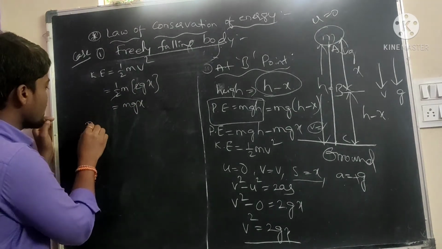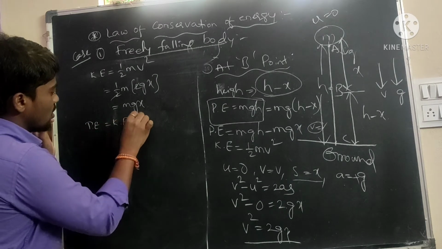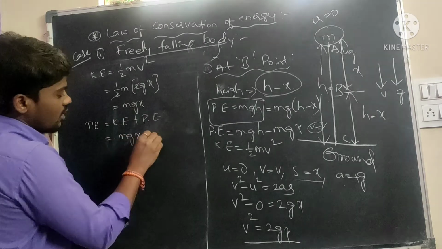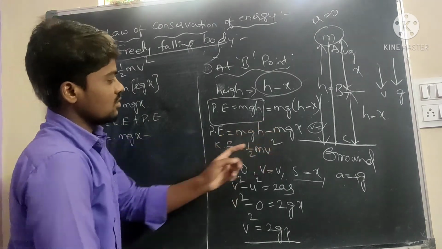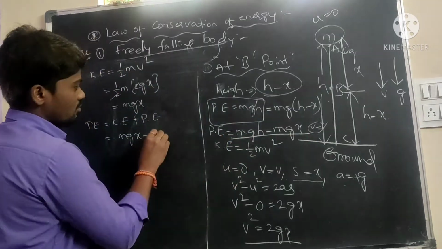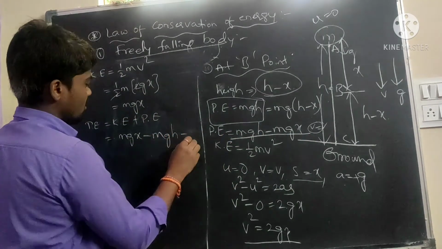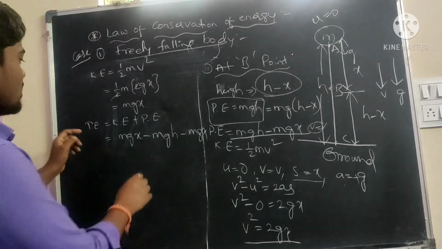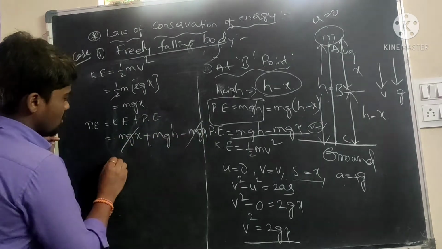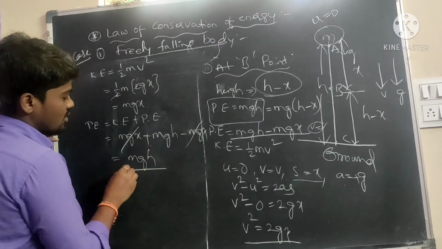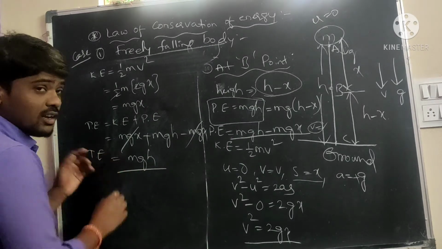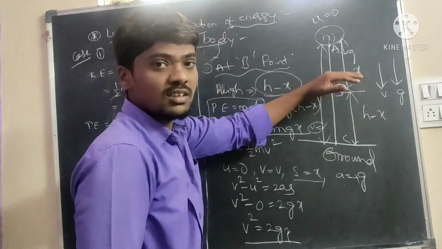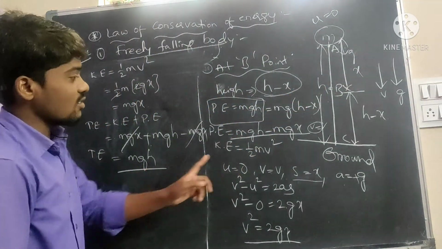Total energy is equal to kinetic energy plus potential energy. Kinetic energy is mgx and potential energy is mgh minus mgx. Here plus mgx and minus mgx cancel, and the remainder is mgh. At point A the total energy is mgh, and at point B also the total energy is mgh. We will find out the third, C point.